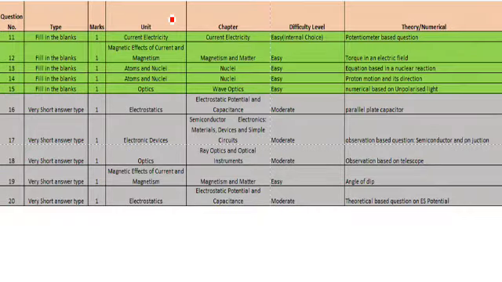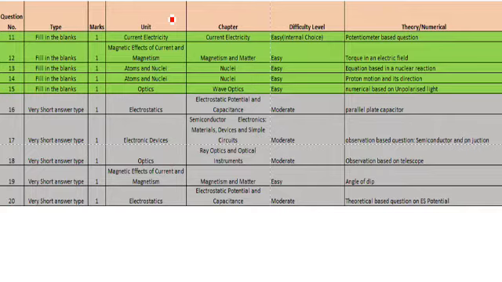Now, when we come to question number 11 to 20, you can clearly observe that there are some questions which are moderate in nature. Question numbers 11 to 15 were easy, and question number 11 had internal choice and was a potentiometer based question.